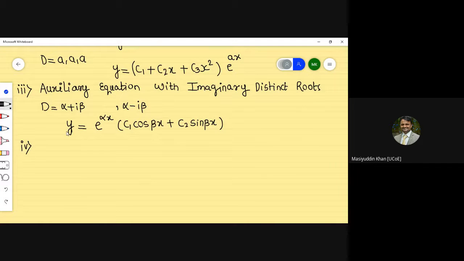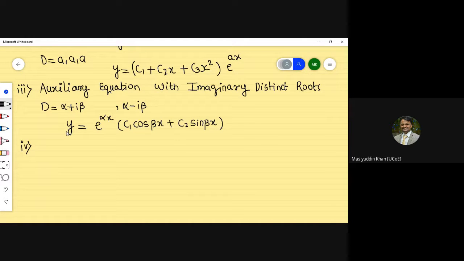If a pair of imaginary roots is repeated twice, then what do we have to apply, or what do we have to perform here?